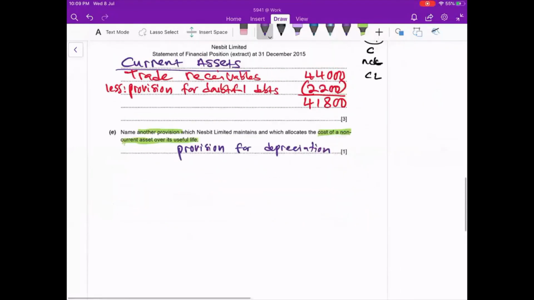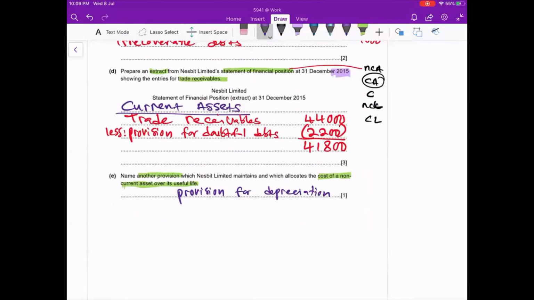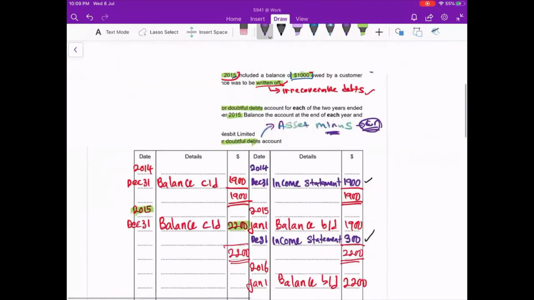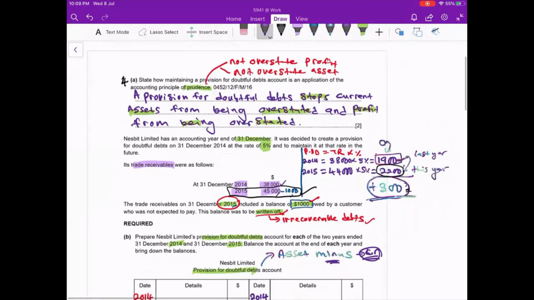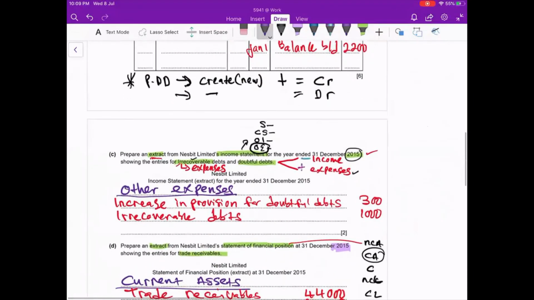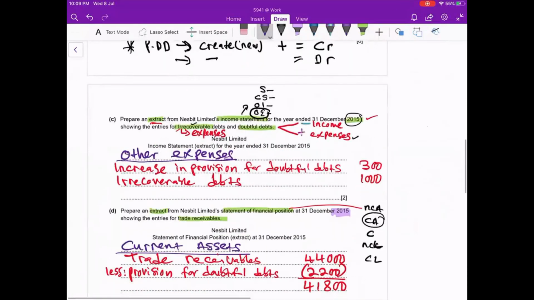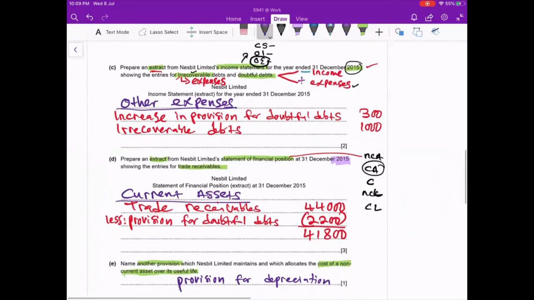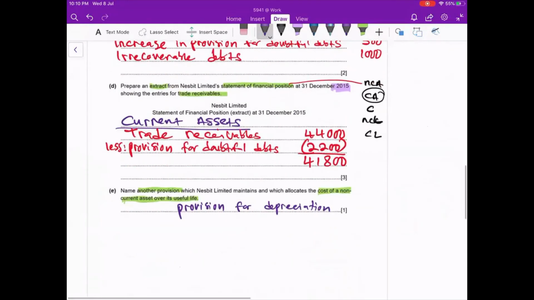Okay, that's it for today. We are done with today's question. This is a combination of provision for doubtful debt, and how to record provision for doubtful debt in an income statement, and how to record provision for doubtful debt in a statement of financial position, and a little bit of provision for depreciation.